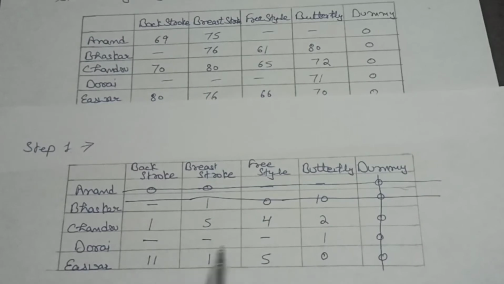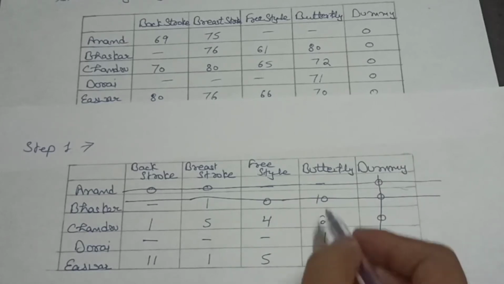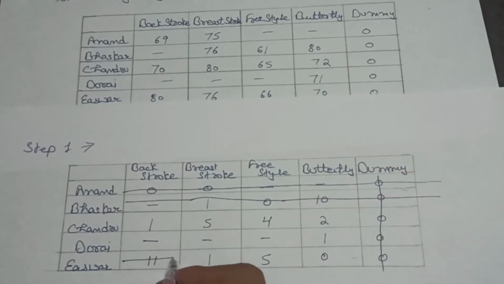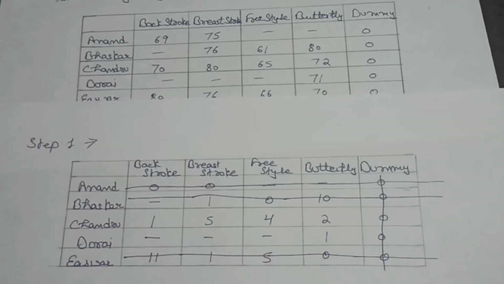Now you can see we have only 1 zero. You can draw the line like this or you can draw the line like this. It is at your option. So students, we will draw the line like this. Now you can see we have covered all zeros. We have here 1, 2, 3 and 4.